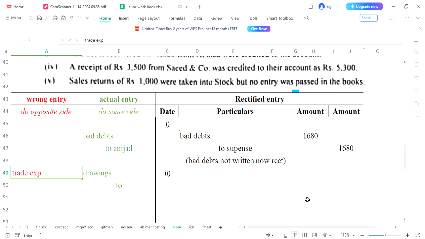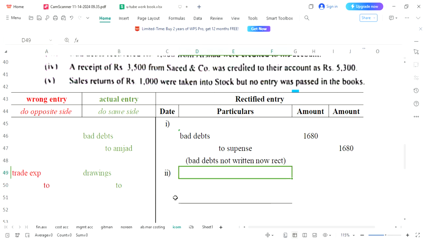Alright, now we are open to make our rectified entry. As you know that drawing was required to be written. We haven't written, so now we will write drawings. As usual, whatever is written in green column, you will write on the same side. Look at here, do same side. Whatever is written as green, you will put on the same side, and red would be written on the opposite side. Trade expense debit. So here you will write opposite side, credit side, trade expenses.